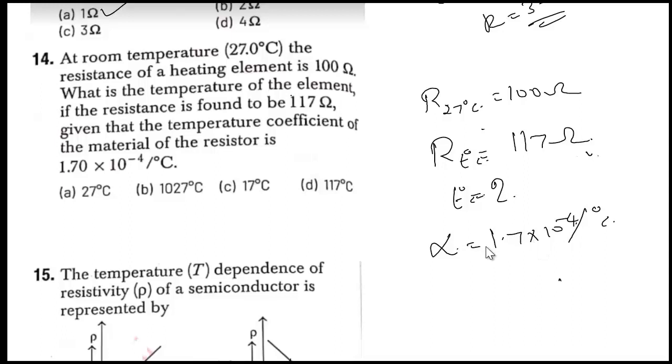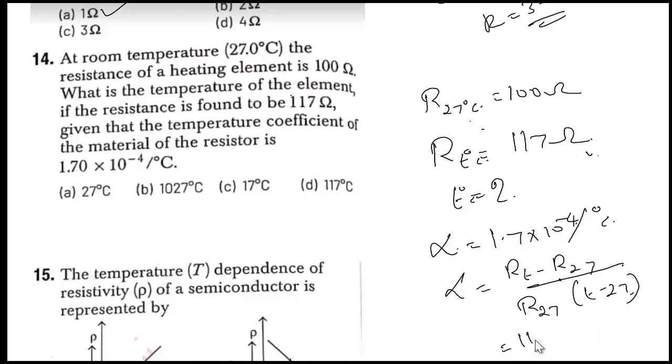What is the formula connecting R27, RT, alpha and T? Alpha equals R2 minus R1, that is RT minus R27, divided by R1 into delta T, T minus 27. You can substitute the respective values: 117 minus 100 divided by 100 into T minus 27. The alpha value is also given. You can solve this, and while solving you will be getting the answer as 1027 degrees Celsius. Okay, so then we are moving to the next question.